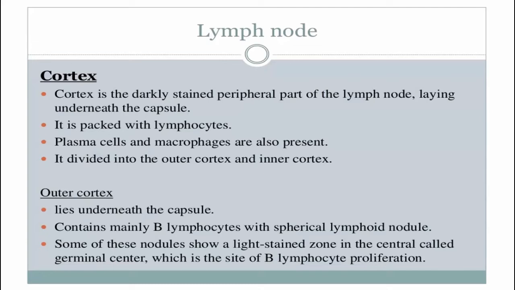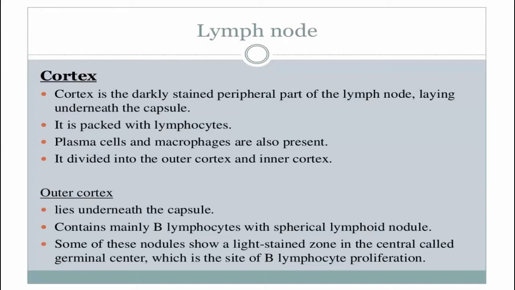The outer cortex of a lymph node mainly comprises B lymphocytes, and these B lymphocytes are densely packed as spherical nodules.